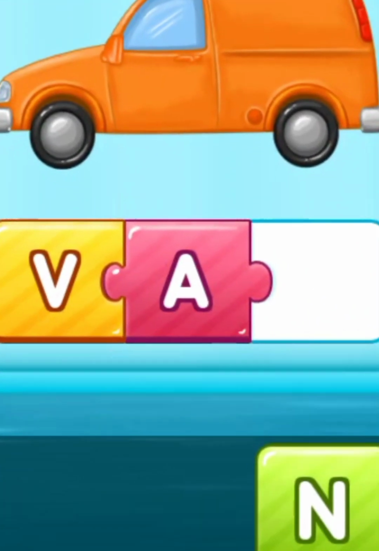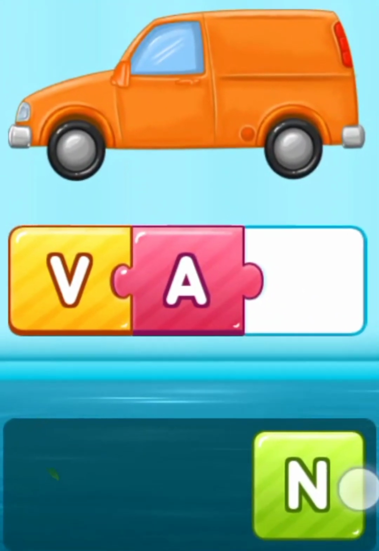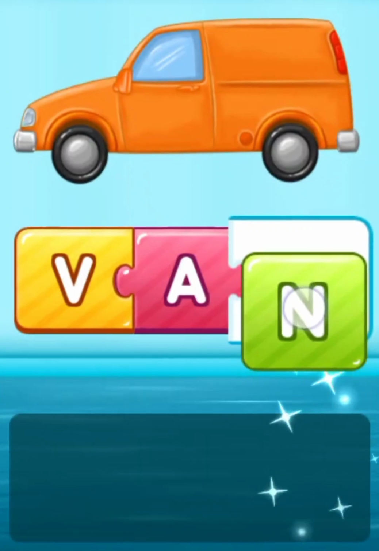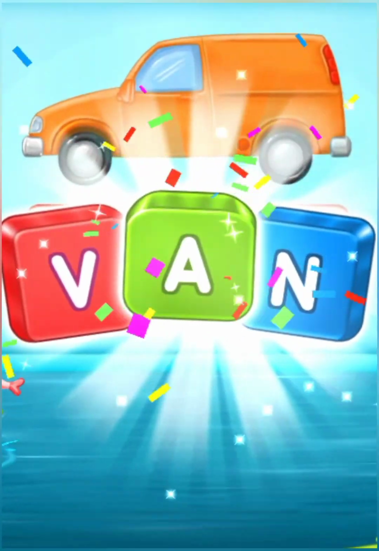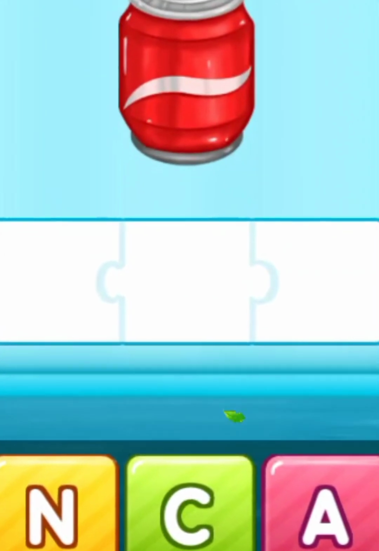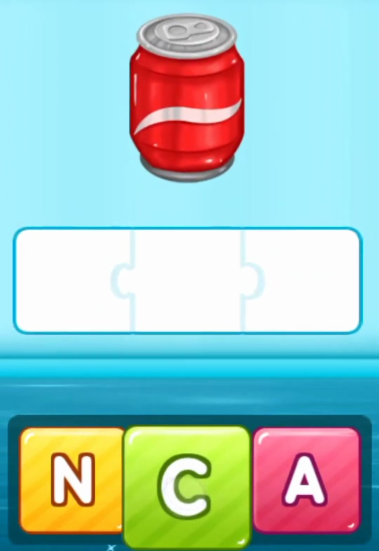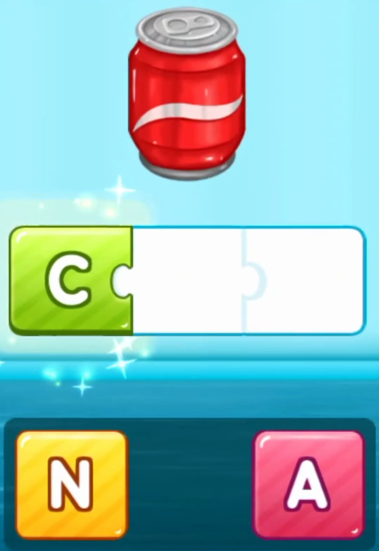Next word is van. Van starts from V. Now A. And the sound is van. Good job. Great job.